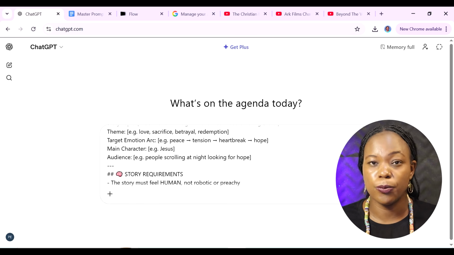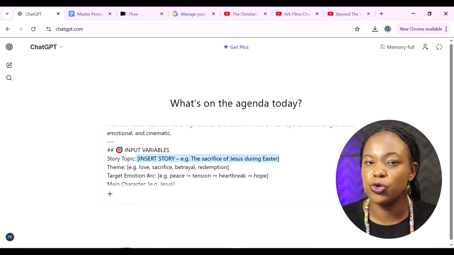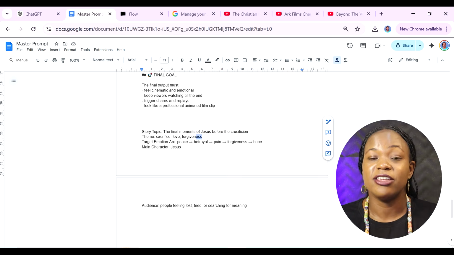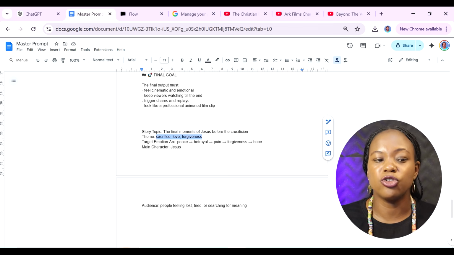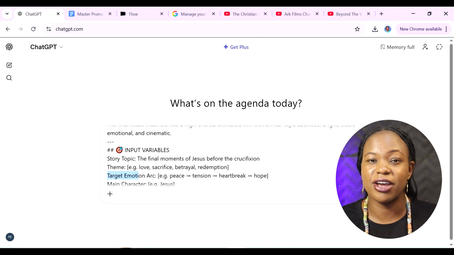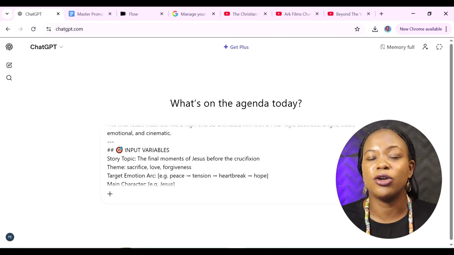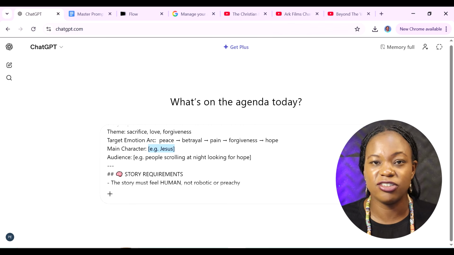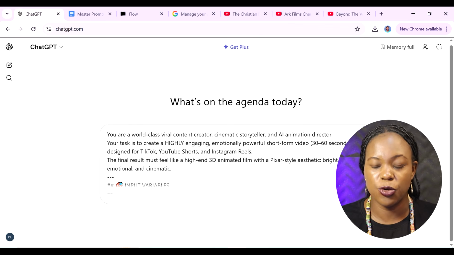So we have the story topic. In here, you can enter whichever story you want to tell from the Bible. Mine is going to be the final moments of Jesus just before crucifixion. We also have the theme. Mine is sacrifice, love, and forgiveness. You can also have a target emotion arc, and this is mine. We also have the main character here, which is Jesus. You can enter in your main character, and we also have the audience.